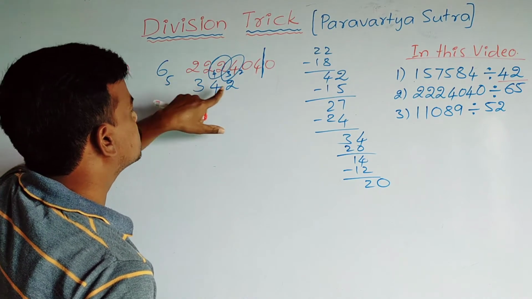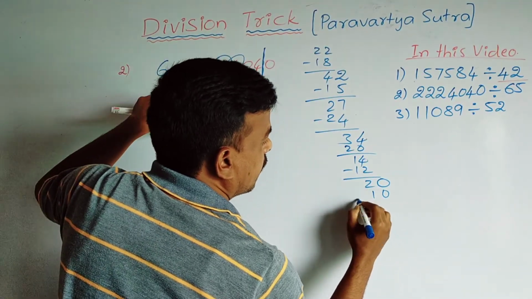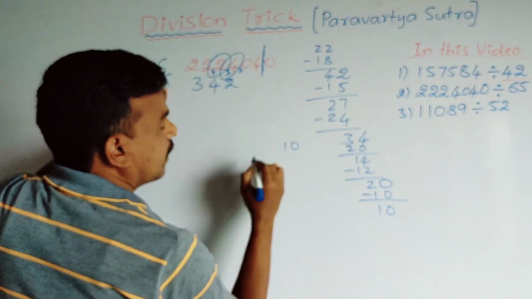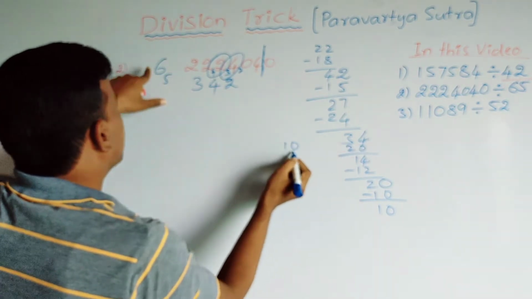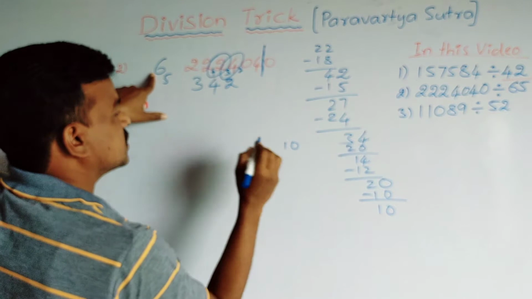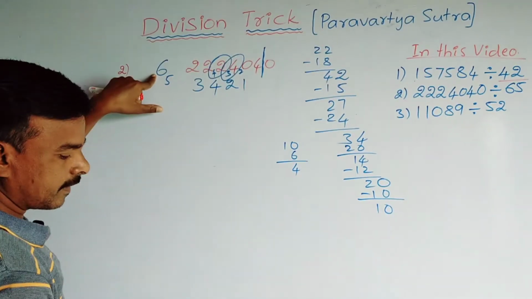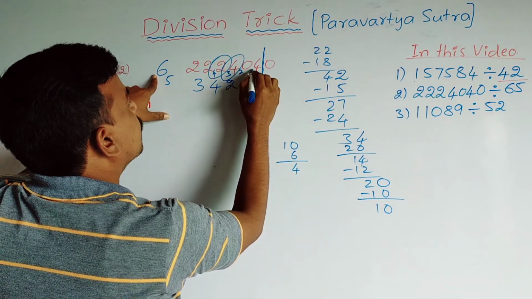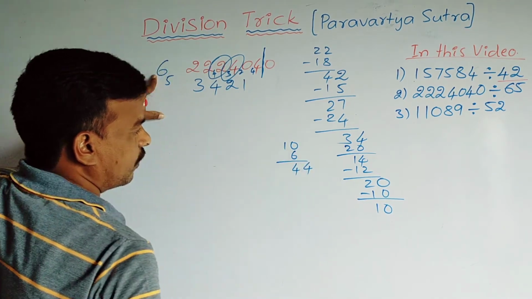And next to 6, this 5 into 2, 5 2 is 10, and subtract it. Then we get 10. 10 here and 10. And now how many times does this 10 go in the 6 table? 6 1 is 6 and here 4. And now this 4 you write before 4 and it becomes 44.